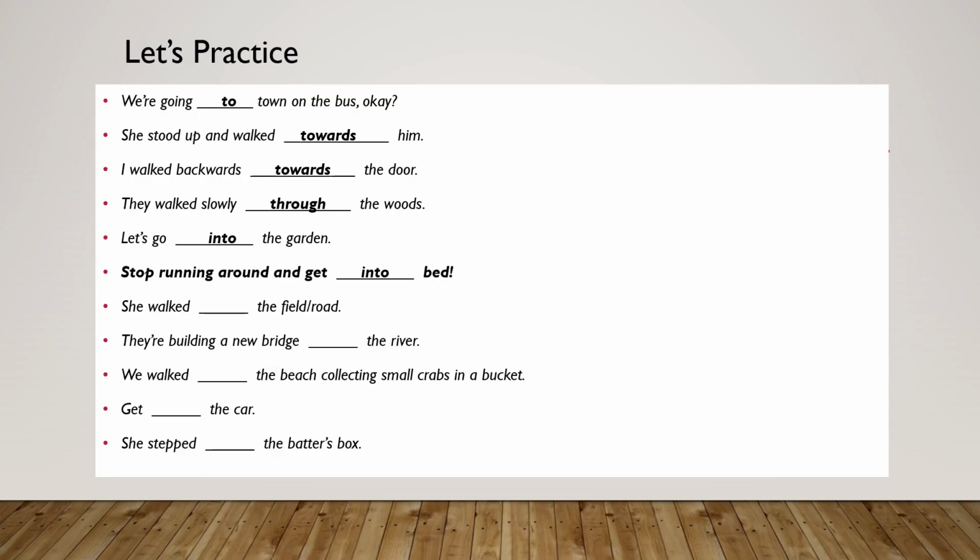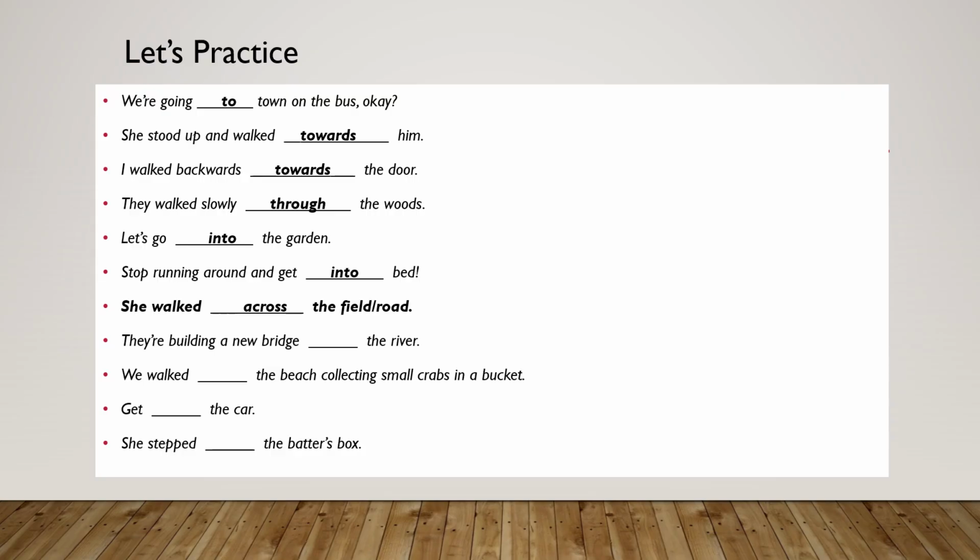She walked blank the field or the road. When we say the field or the road, it means there is a start and an end, and it shows movement from one end to another, as in the example, I drew a line on the paper. It means starting from one side of the paper to the other to finish that line. In that case, we say what? Across. She walked across the field, or she walked across the road.